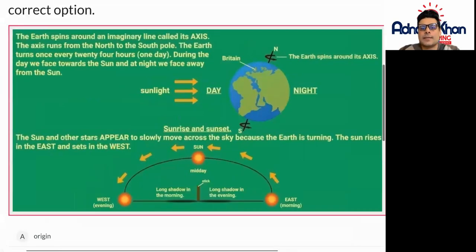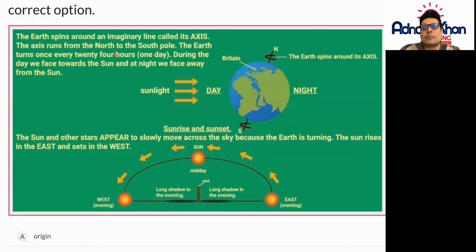So the Earth spins round an imaginary line called an axis. So this is what we call the axis. This is an imaginary line. Okay, and the Earth is spinning all the way around, slowly but surely, just like this. So it's kind of spinning all the way around constantly, again and again.